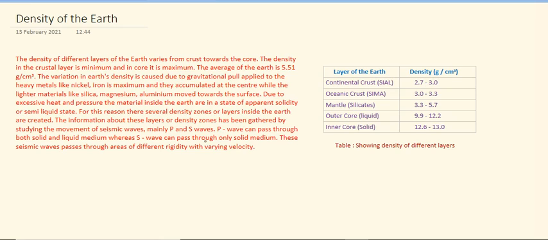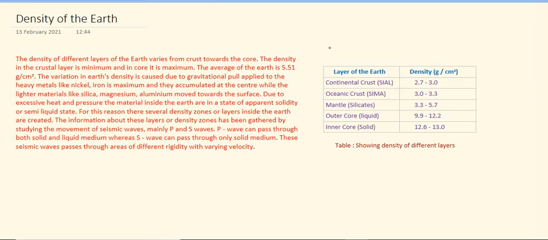The information about these layers or density zones has been gathered by studying the movement of seismic waves like P wave and S wave. These are the seismic waves which are generated during the time of earthquake, and they actually travel with different speed or velocity in the different mediums or different layers inside the earth. So the P wave can pass through both solid and liquid medium, whereas S wave can pass through only solid medium. These seismic waves pass through areas of different rigidity with varying velocity.